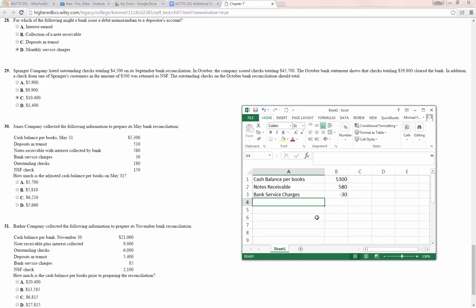And then the NSF check. So when we get our bank statement and realize that the check is non-sufficient funds, I'm assuming that means it's a check we received from a customer. Remember, when we received it, we would have increased our book account by 150. So now we have to take that 150 back off when we realize we didn't get paid the 150 we thought we got paid.